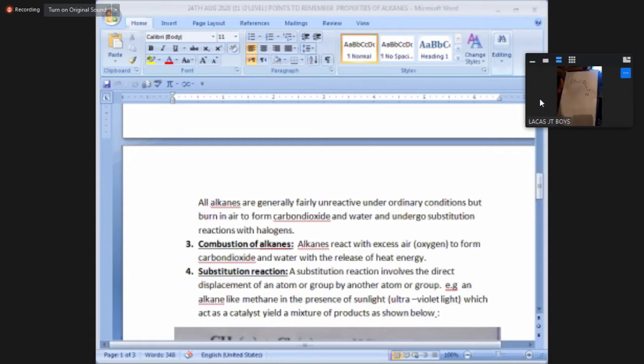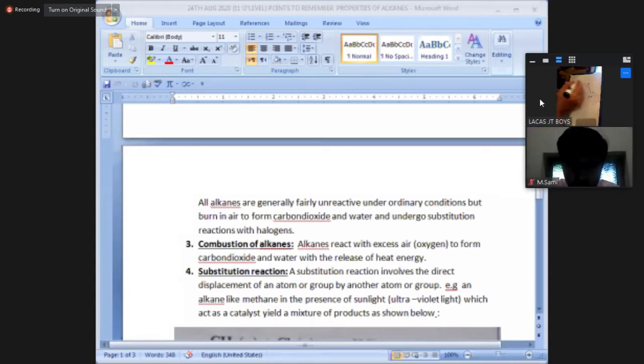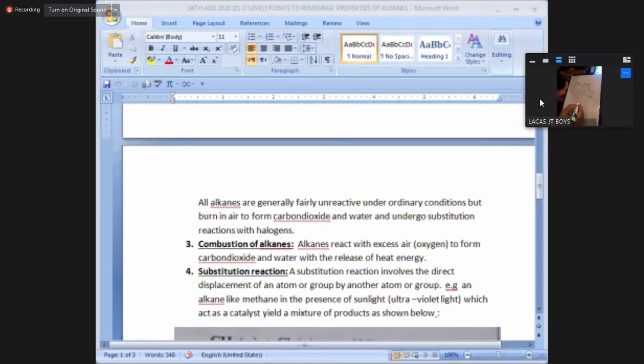If the shared pair is more tilted or attracted towards oxygen, because it's a more electronegative element than hydrogen, it has greater attraction for electrons than hydrogen, that is electronegativity. What will happen? The shared pair will be more tilted or dense towards oxygen, and for that I'll diagrammatically draw the shared pair bubble like this. You can see the density of the electron cloud of the shared pair is more towards oxygen and less towards hydrogen.